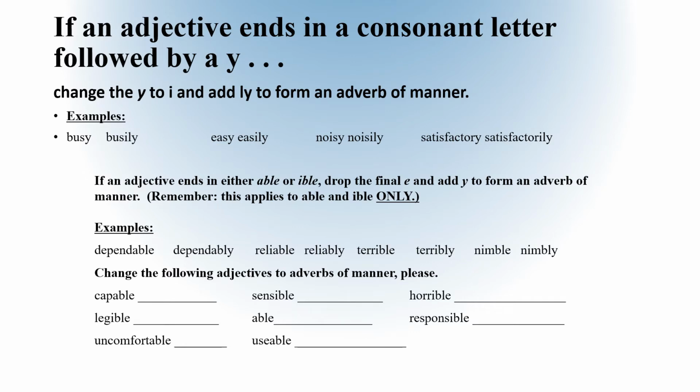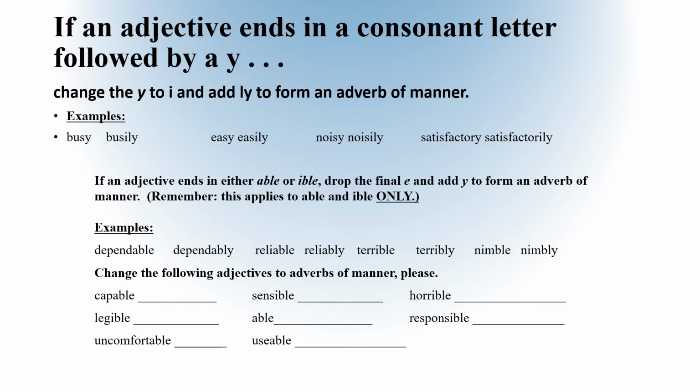So let's try to simplify a kind of complex idea here, and that's if an adjective ends in a consonant letter followed by a y, change the y to i and add the ly form to make it an adverb. So in these examples, the adjective busy, to change it to an adverb, you would drop the y and add ily to make it busily. And the adjective easy would become easily. The adjective noisy would become noisily by dropping the y and adding the ily. And satisfactory becomes satisfactorily.